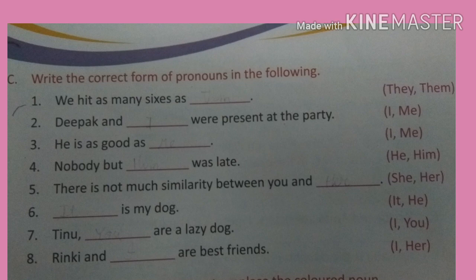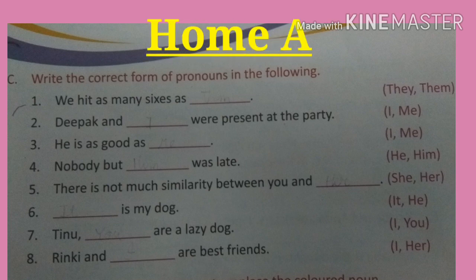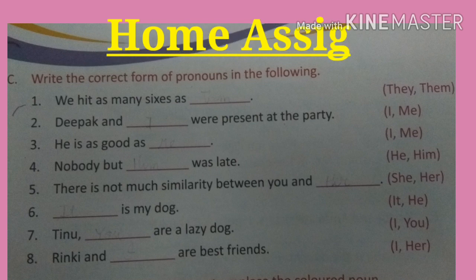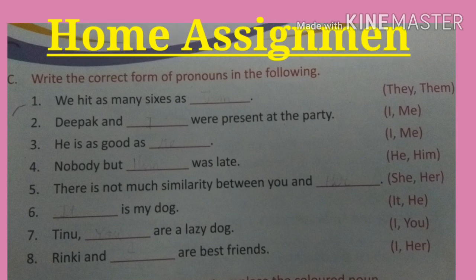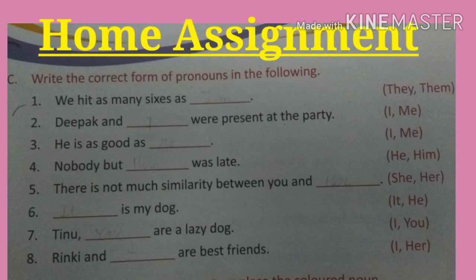Dear students, as I have explained to you in that chapter, personal pronoun and forms of the personal pronouns means first person, second person and third person, and how they are used as subject and object and possessive pronoun. So you have to think about the answers in this exercise and fill them in yourself because it's your home assignment. Okay, you will get the answers but later on. First you try to solve it.